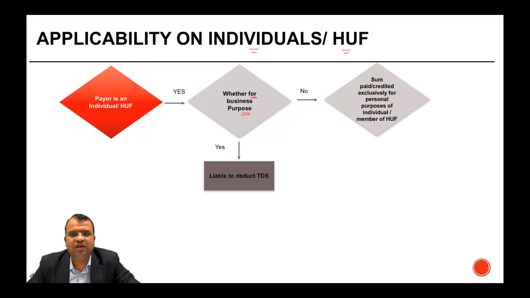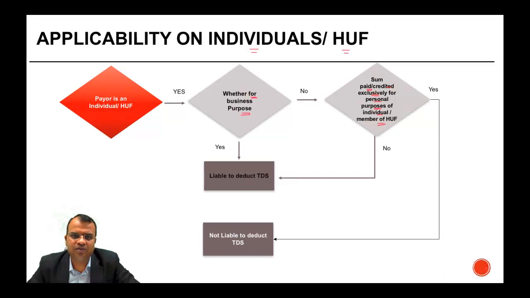But if the sum is paid or credited exclusively for personal purposes of the individual or HUF, then there is no liability to deduct TDS. But if it is not exclusively for personal purposes, then there is a liability to deduct TDS. In other words, if it is for business purposes, there is a liability to deduct TDS. If the sum paid is exclusively for personal purpose, mark the word exclusively, no TDS. But if it is not exclusively for personal purpose, then there is a liability to deduct TDS.